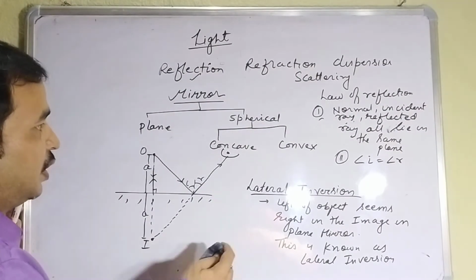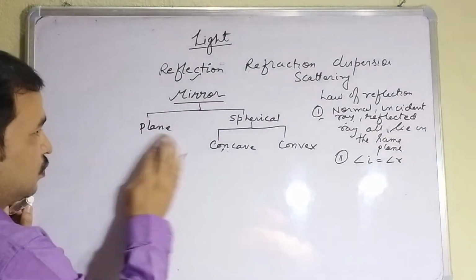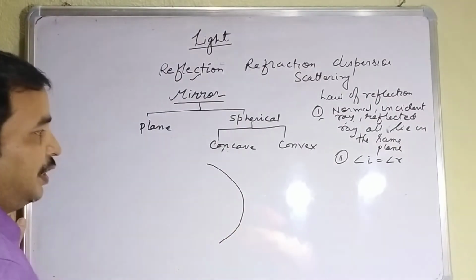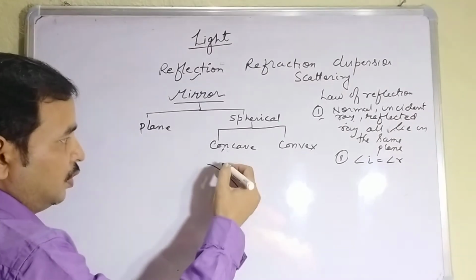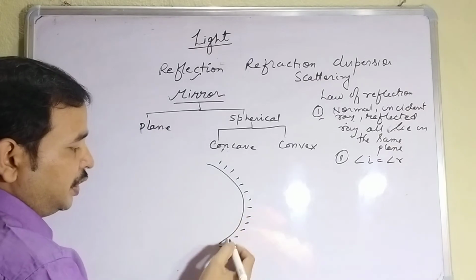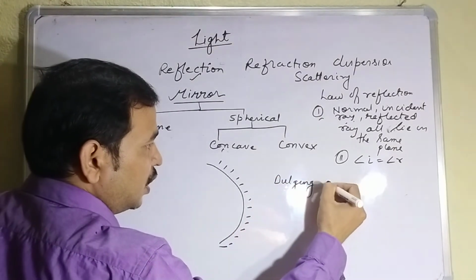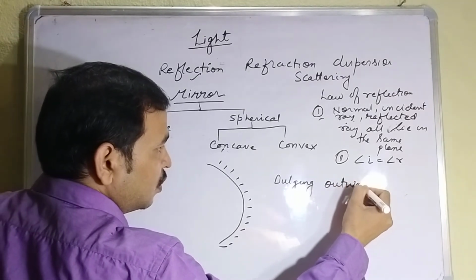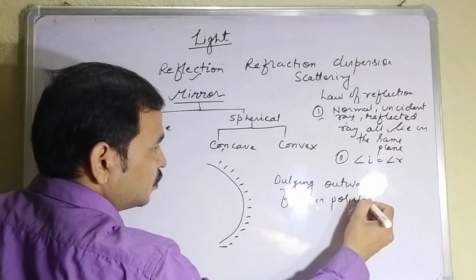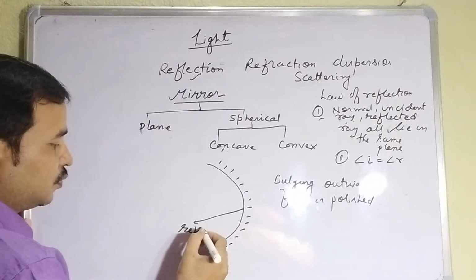Now spherical mirrors, concave and convex. First, concave. The shape is like a cave, so that is known as concave. The part which is bulging outward is polished, and the front caved part acts as the reflecting surface.